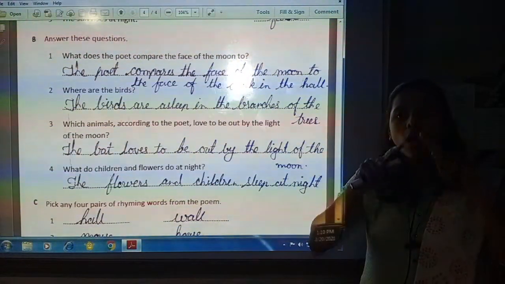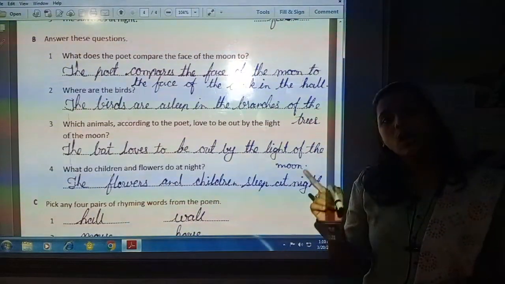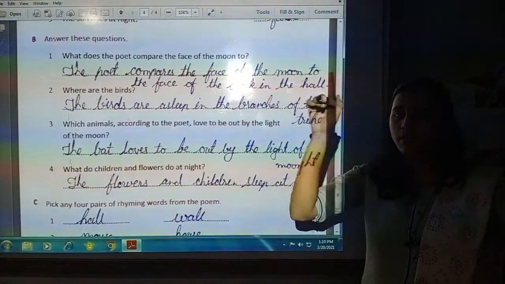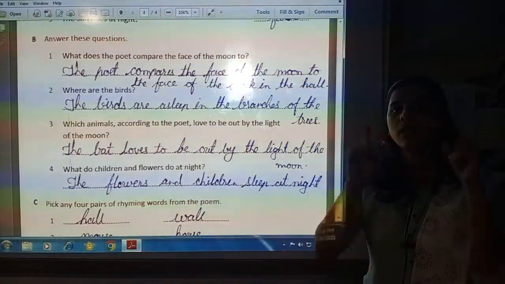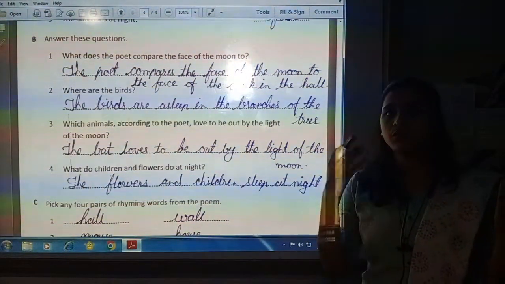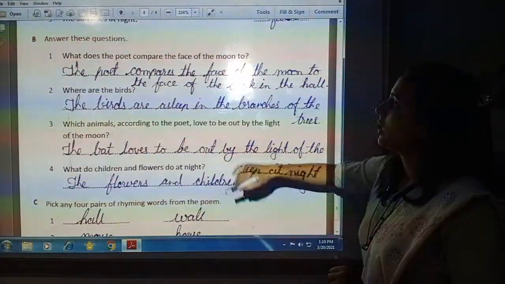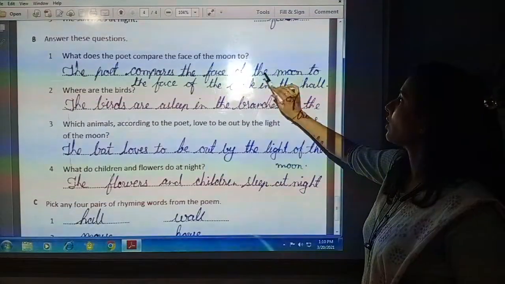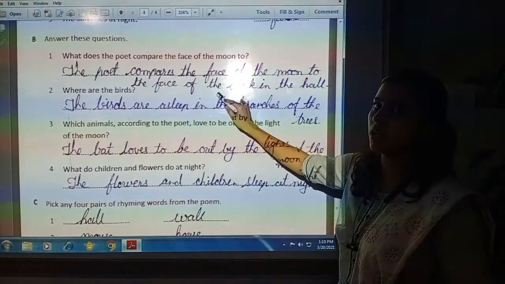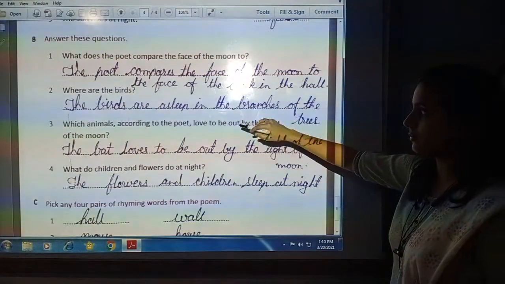The watch or the clock and the moon both have the same shape, that is circle, round. That is why the poet is comparing the face of the moon with the clock. The poet compared the face of the moon to the face of the clock in the hall.